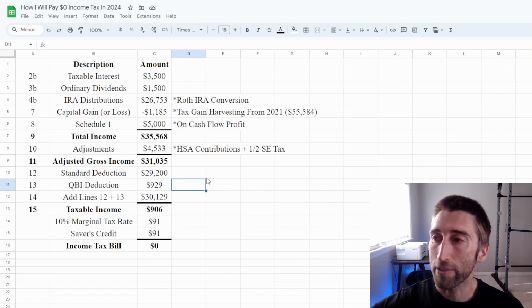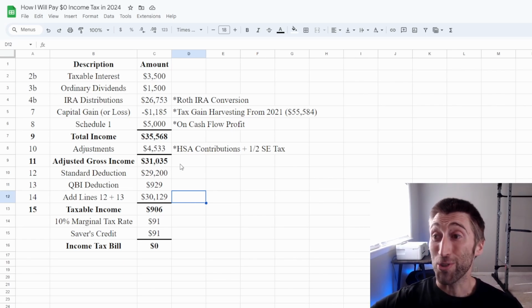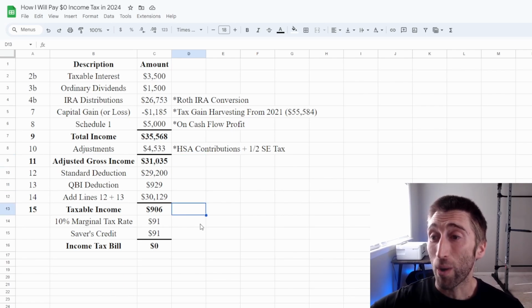So $929 is going to be based on that $5,000 of self-employment income. And so add those two together, I'll have $30,129 of total deductions, and I can reduce that from my adjusted gross income. So I'll only have a taxable income of $906, of which, as you can guess, I'll fall into the lowest marginal tax bracket, which would be 10%, and that would be $91.